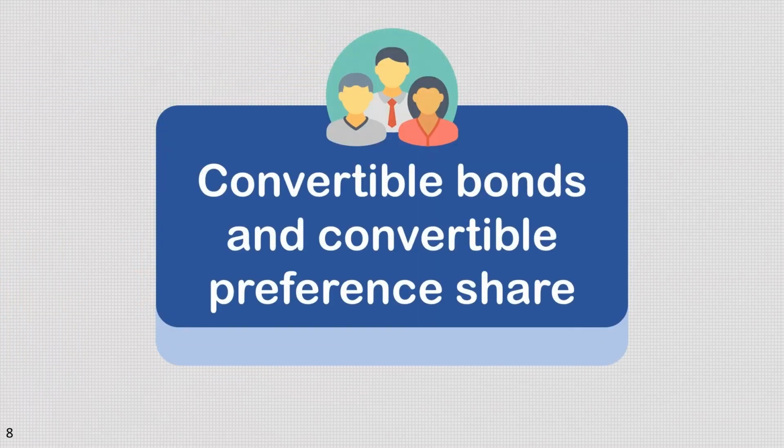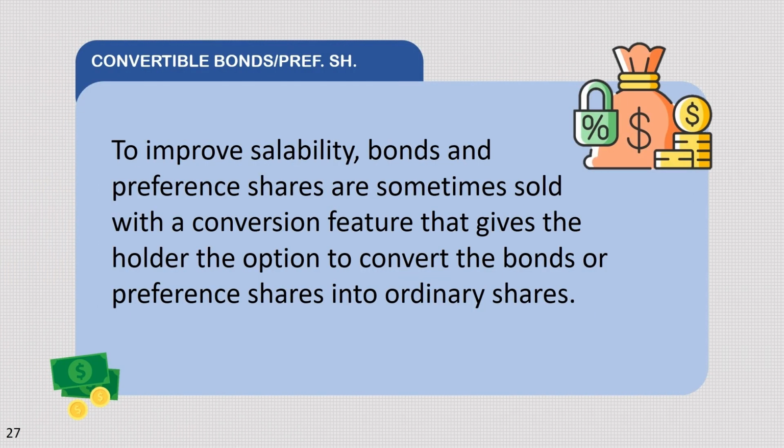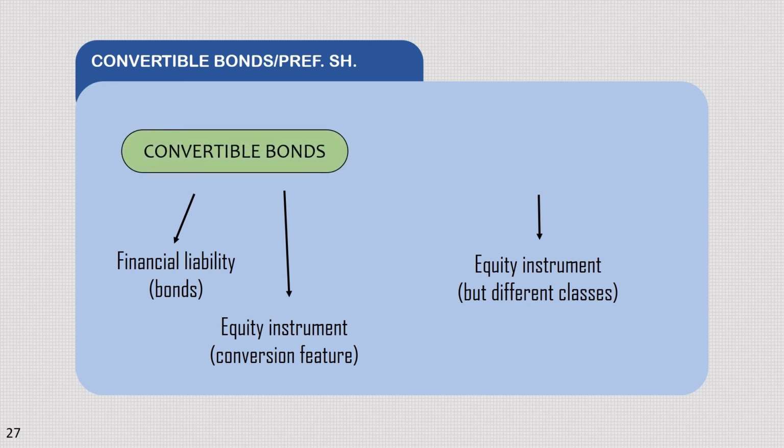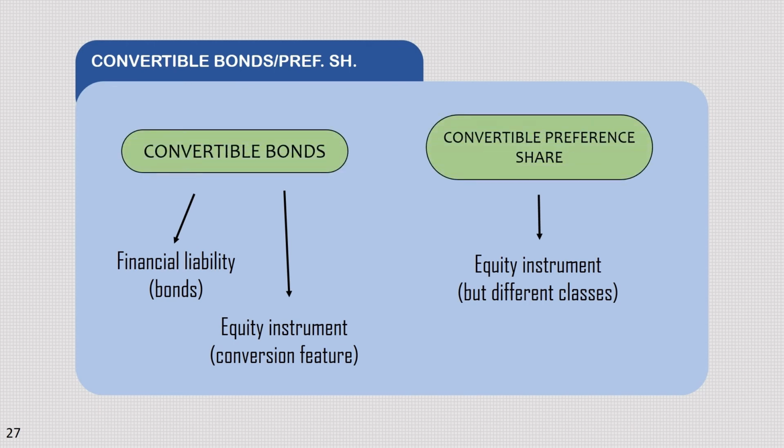Convertible bonds and convertible preference shares. Para mas maging saleable or marketable, binebenta nila minsan yung bonds and preference shares na pwede itong i-convert into ordinary shares. Kapag nag-issue ng convertible bonds, ang magiging epekto nito is naging dalawa yung in-issue na instrument ng entity. Una, financial liability para dun sa bond, and pangalawa naman is yung equity instrument for the conversion feature kapag na-convert na ito. Kapag naman convertible preference shares ang in-issue, the entity has issued only one type of instrument, an equity instrument but of different classes. Isang instrument lang pero iba-iba naman ng klase.